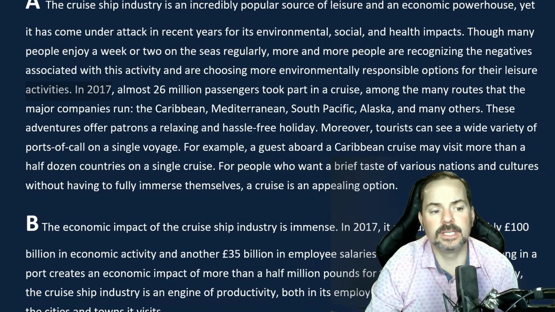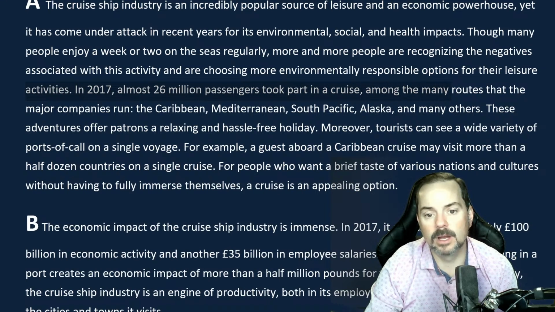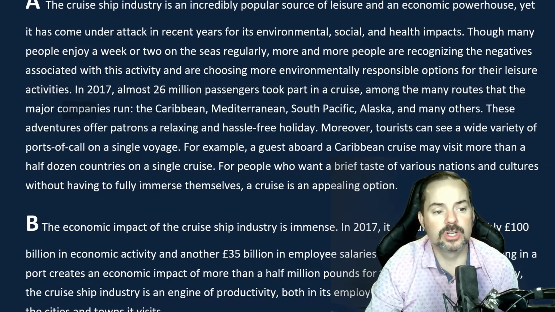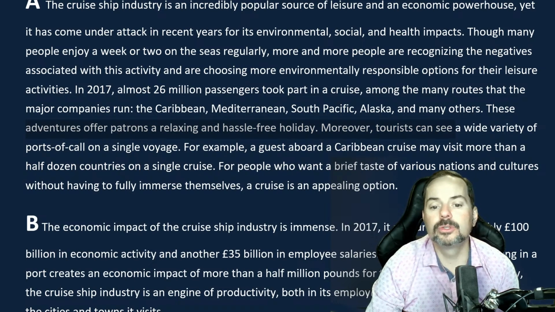In 2017, almost 26 million passengers took part in a cruise. Among the many routes that the major companies run are the Caribbean, Mediterranean, South Pacific, Alaska, and many others. These adventures offer patrons a relaxing and hassle-free holiday. Moreover, tourists can see a wide variety of ports of call on a single voyage.